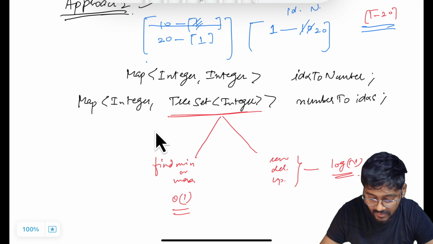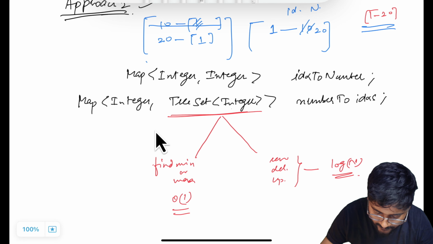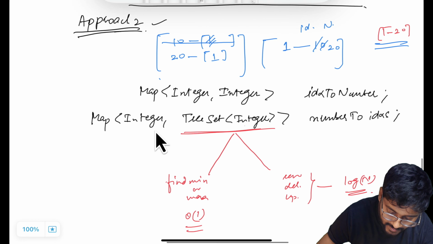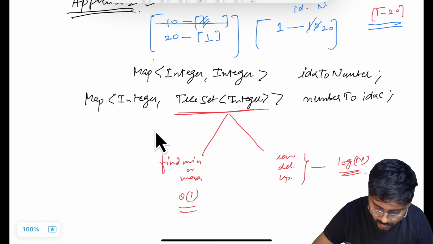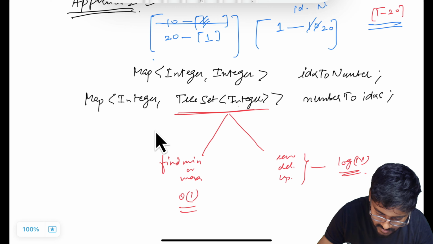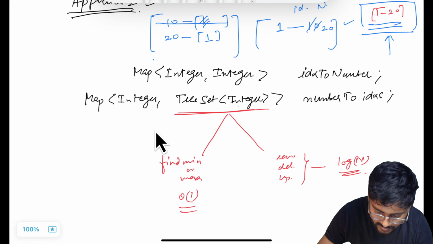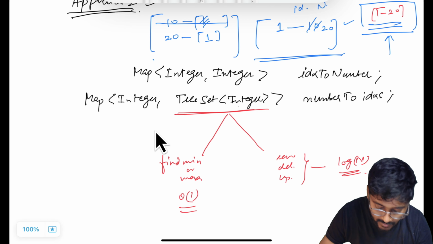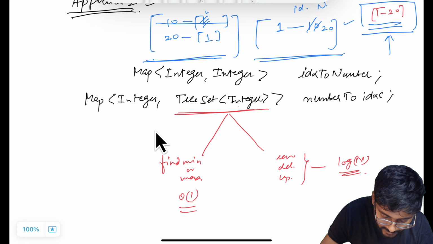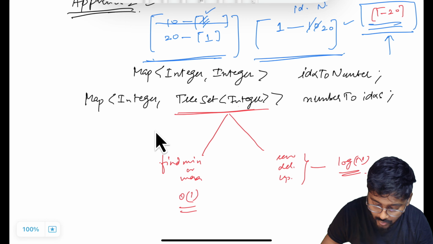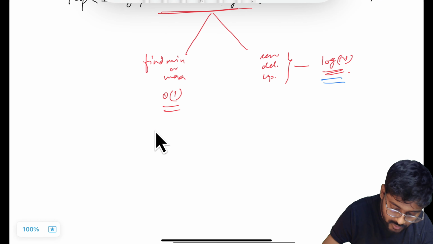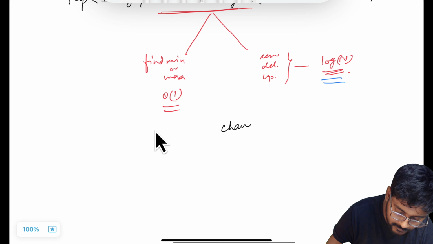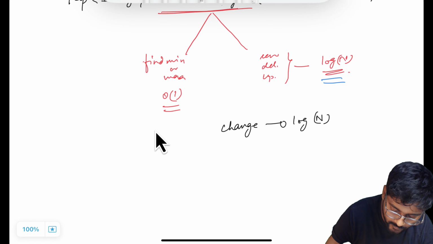Okay, so this is the case. So here if I have to do the find operation and change operation, what is going to be the time complexity? Let's first have a look at the change operation. In the change operation, firstly I updated this map, order of 1 time. Updating this map means deleting a value and adding a value, that is log n time, right? So the change operation is going to take order of log n time.